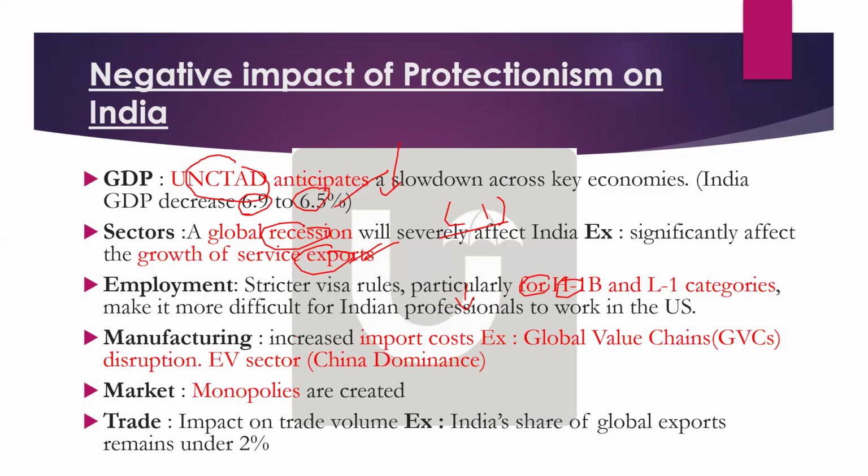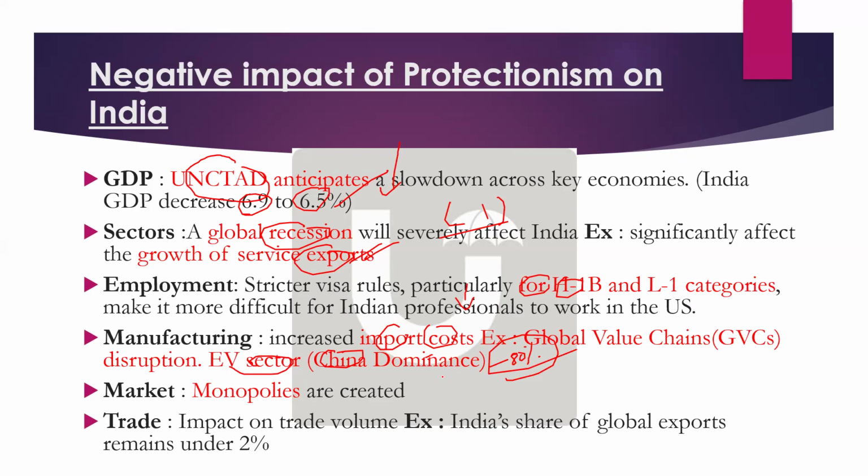Then manufacturing: you can just say that global value chains will be impacted, especially import costs will increase. Example, you can say the EV sector, China's dominance. Can I say 80% of the solar industry is dominated by China? In manufacturing, 80% of solar manufacturing, be it silicon or wafers, is dominated by China. Remember this simple statistic.